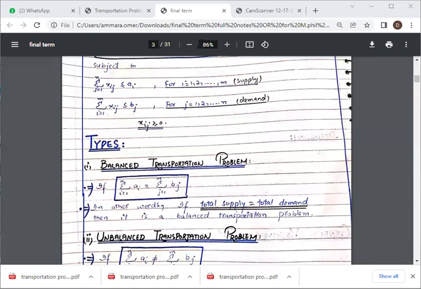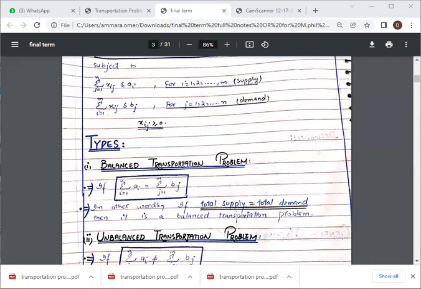In these two types, we will see how we can deal with these problems. If it is a balanced transportation problem, then we can easily solve it. If it is an unbalanced transportation problem, then we have to make some amendments.